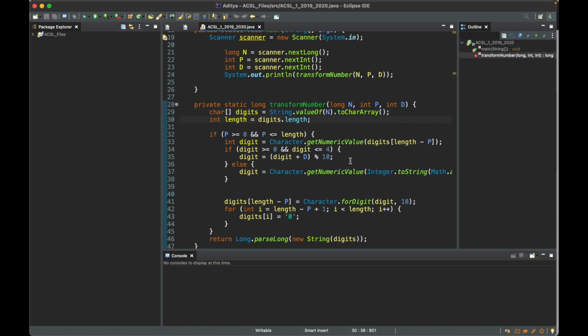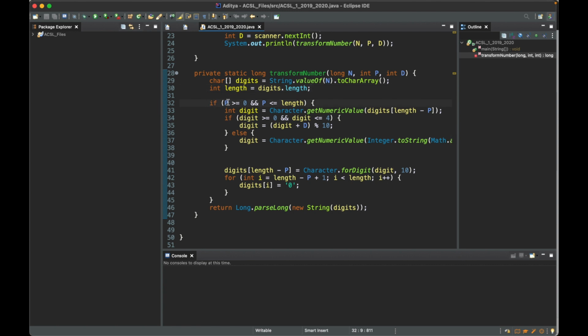And then next we see that int length is equal to digits.length. Now, as seen in Raghav's tutorial for arrays, for you to actually go through the array value by value, you're going to need to know the index of that array. And the index of the array goes from the 0th index all the way to the last index. But you do want to make sure that when you get into here, you use the length of the entire array minus 1, because you are starting from 0, and you want to make sure that your index is not outside of the total number of digits that are there in that array. But we'll go back to that as we continue this discussion.